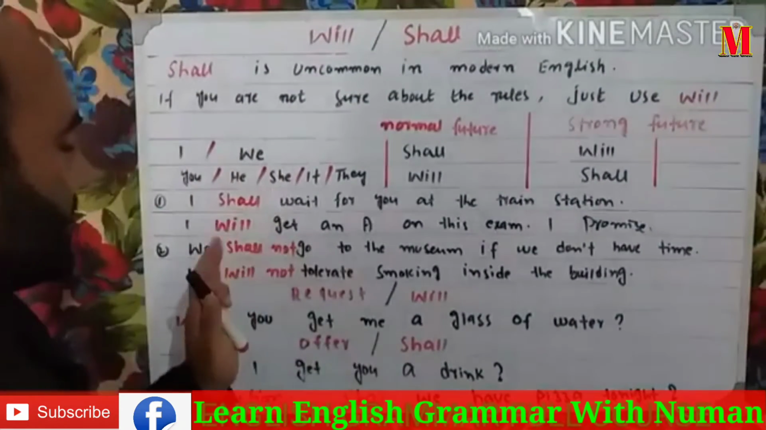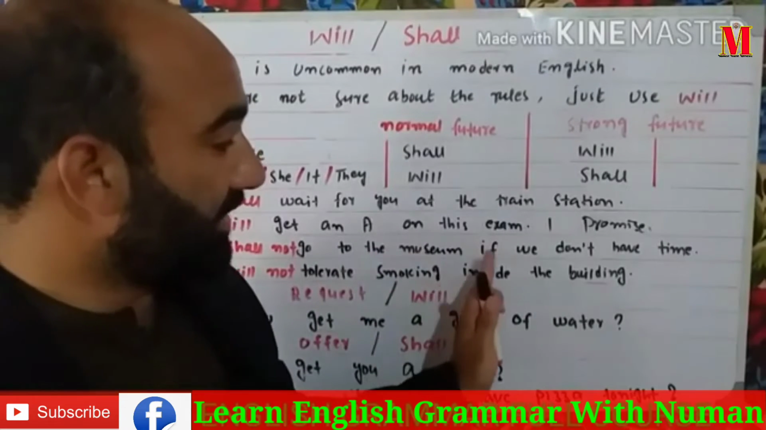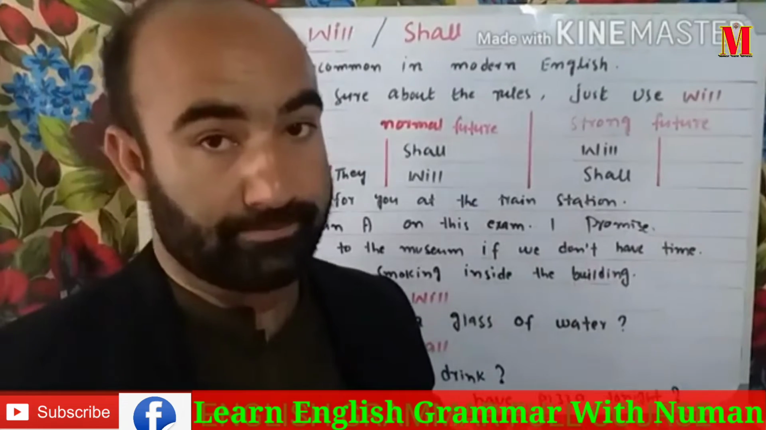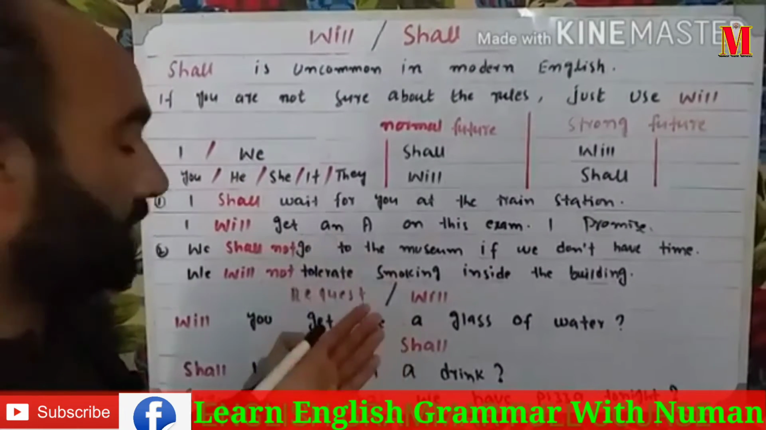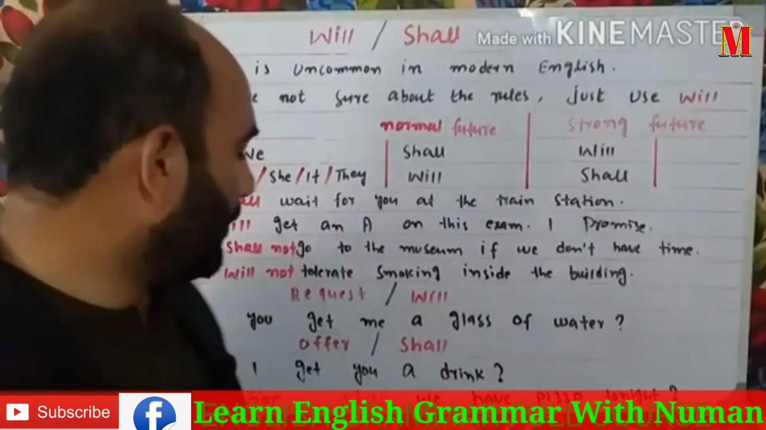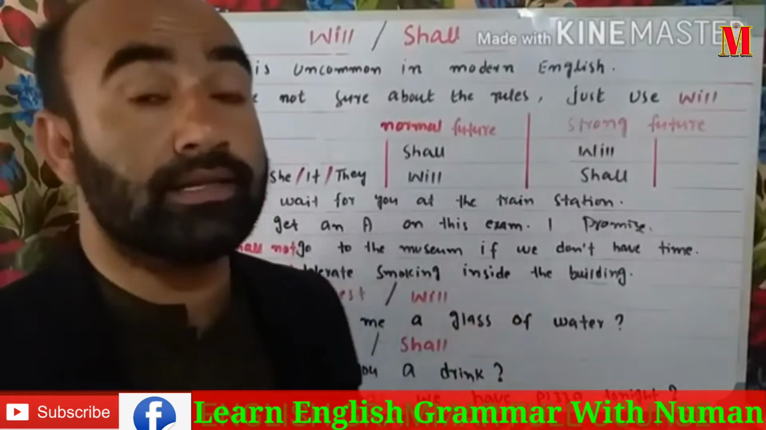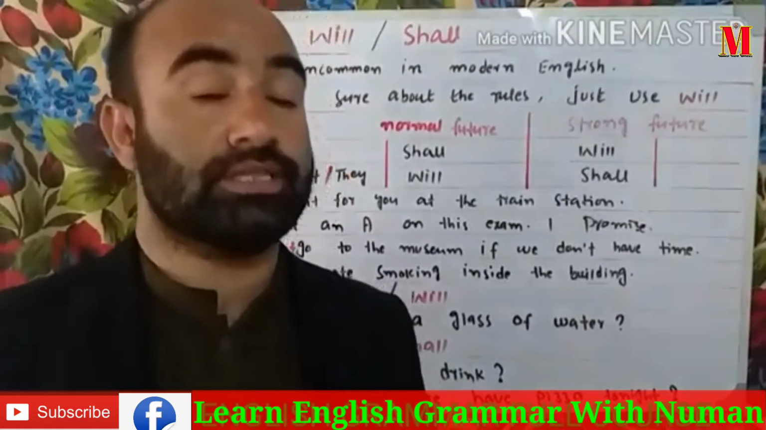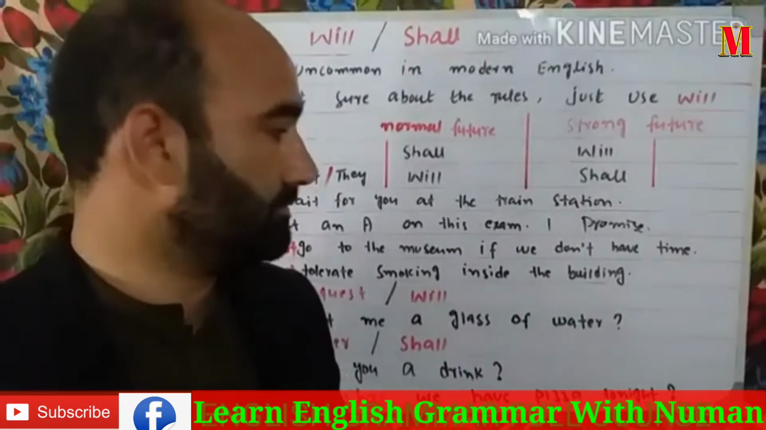Another example: we shall not go to the museum if we don't have time. For the plan, this is the normal future. And for the strong future, we use will. We will not tolerate smoking inside the building. For the strong future, we use will instead of shall.